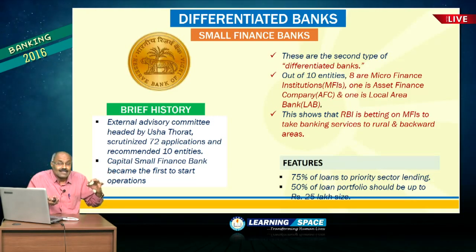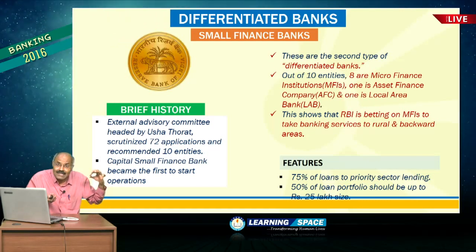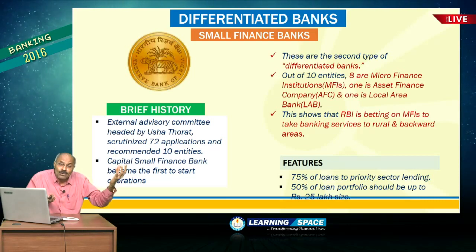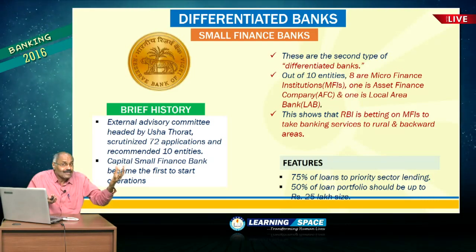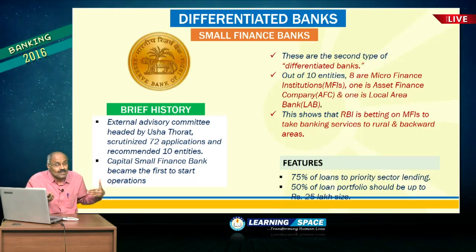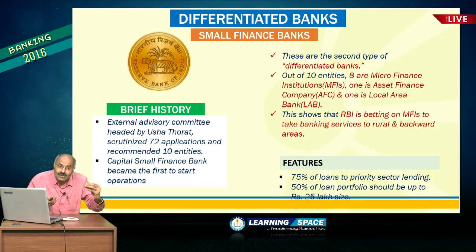So, here these are also classified as differentiated banks, and out of 10, 8 are previously microfinance institutions. And you may ask a pertinent question, what is meant by microfinance institution? Microfinance institutions are basically into giving very small loans of 10,000, 20,000, 30,000 in the interior hinterland of the country.